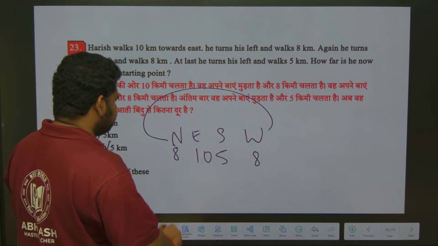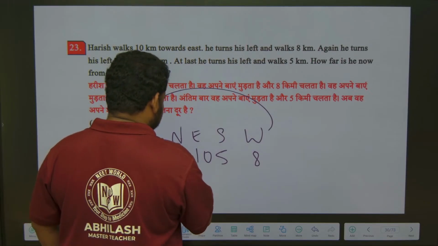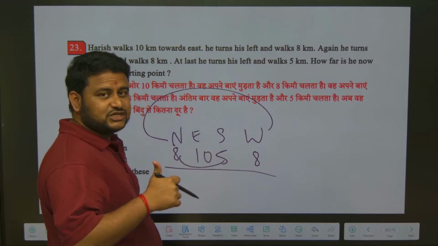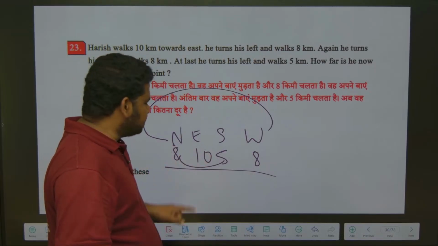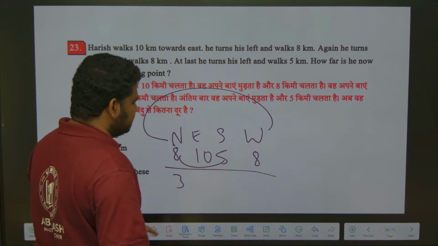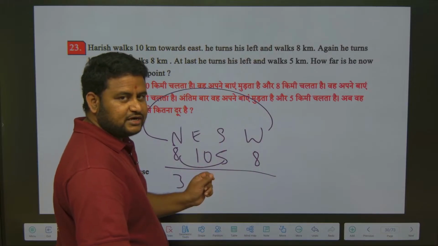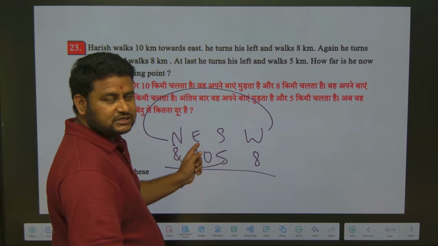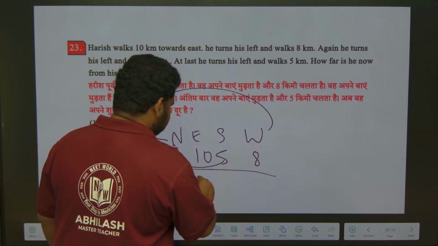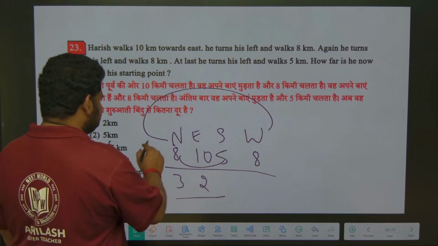Now understand one thing. North and south, if I find the difference, 8 minus 5 is 3, but under which direction should I write it? Under north, because 8 is the bigger number. Similarly, east and west, 10 minus 8 is 2, and I write it under east, because 10 is bigger. So we have 3 and 2. So the direction is northeast.